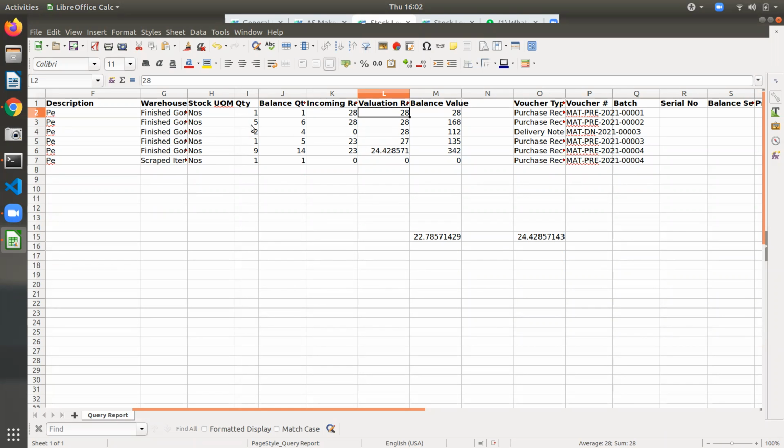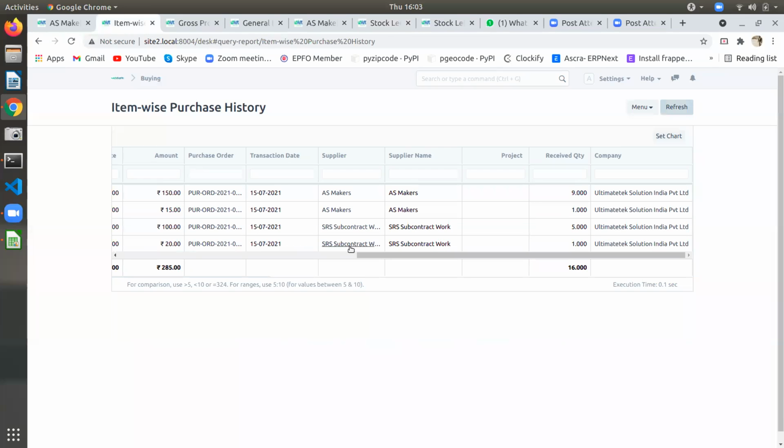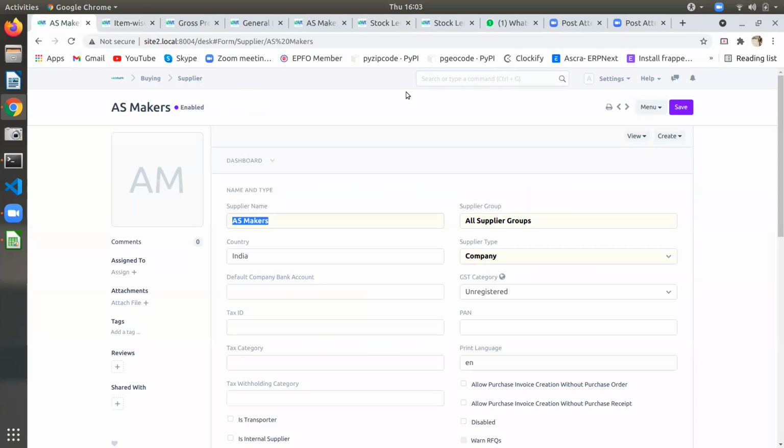Then if we are not able to find it, we'll make one different item and then we'll check. That also we can do. You make a new item, pen, instead of here. Then we do only one transaction of that. Okay, we'll see that. Purchase order of 10 and one then reject, one rejected. Then we see what's the valuation. You make a new one only.